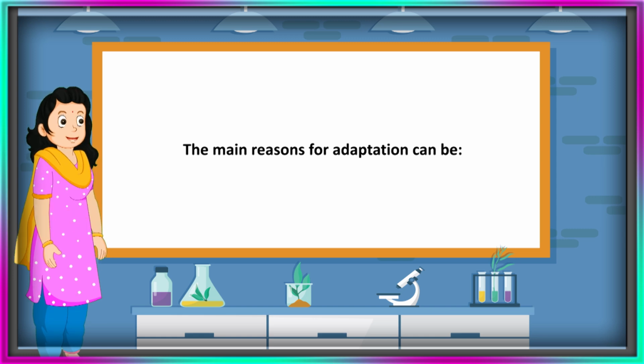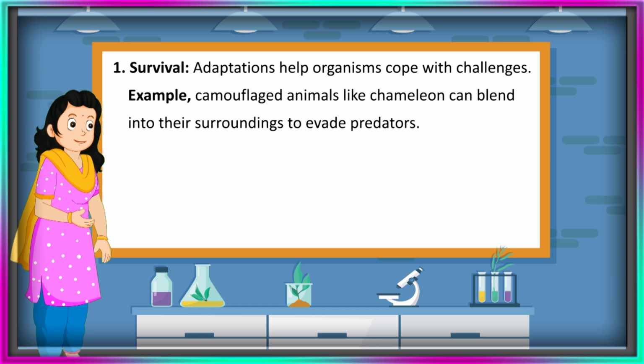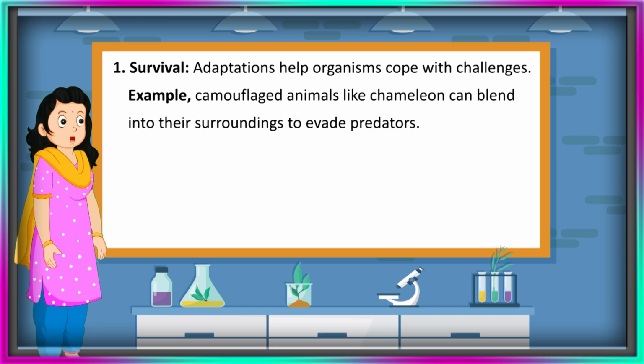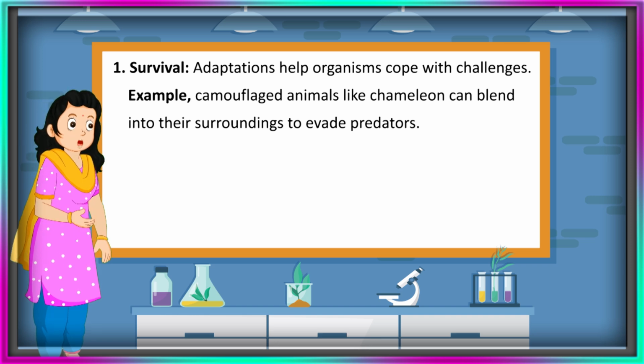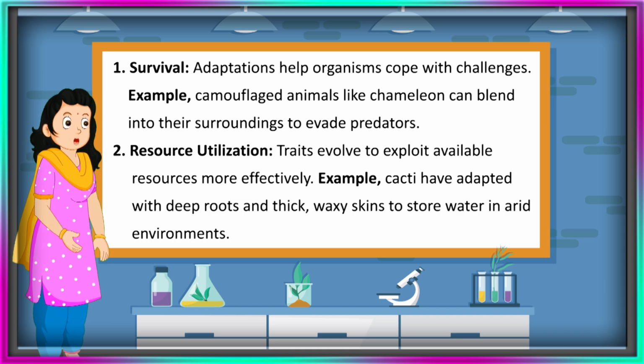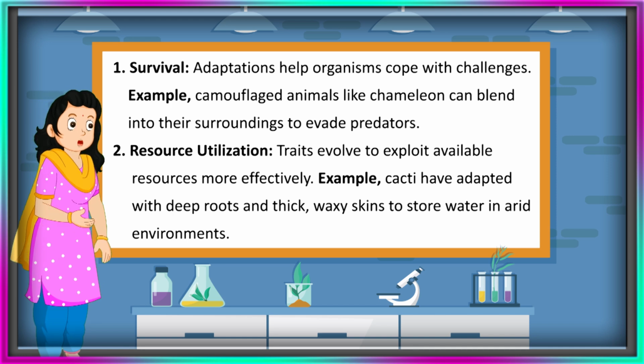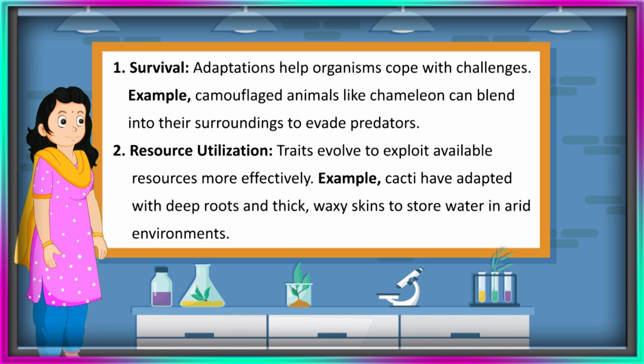The main reasons for adaptation can be: 1. Survival. Adaptations help organisms cope with challenges. Example, camouflaged animals like chameleon can blend into their surroundings to evade predators. 2. Resource utilization. Traits evolve to exploit available resources more effectively. Example, cacti have adapted with deep roots and thick, waxy skins to store water in arid environments.